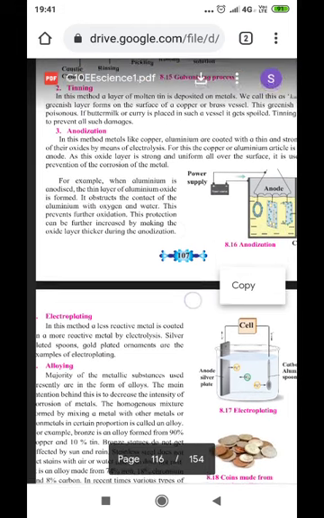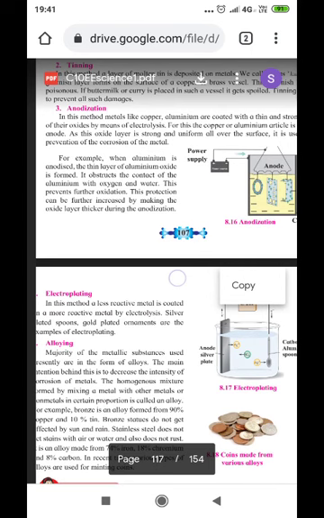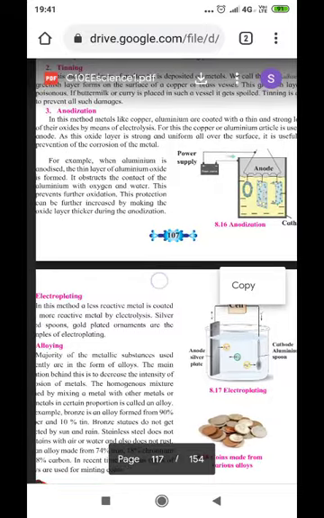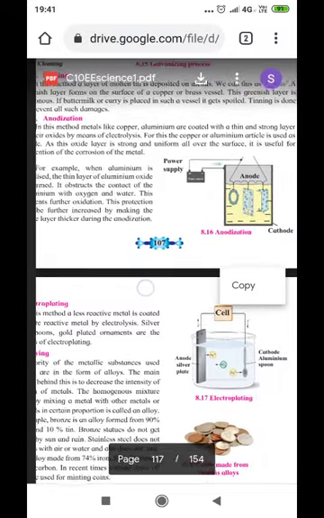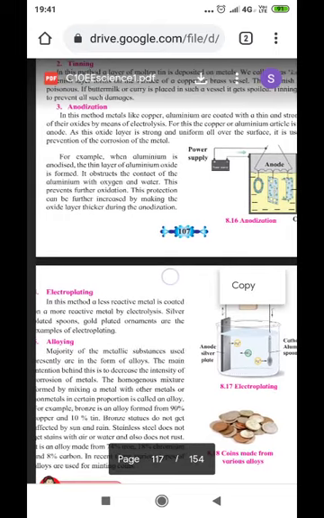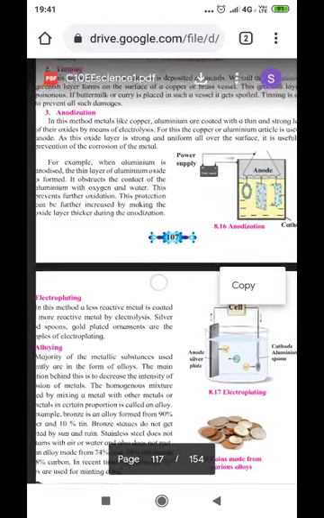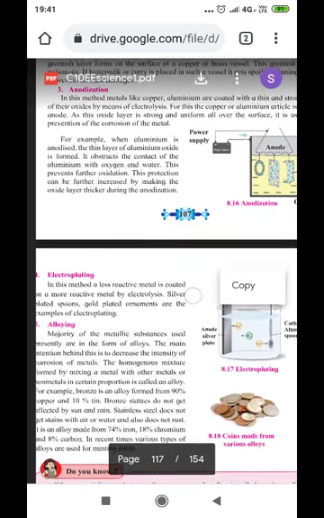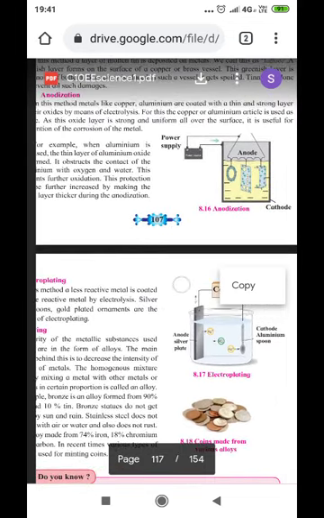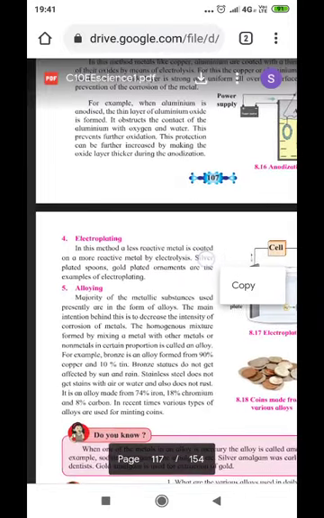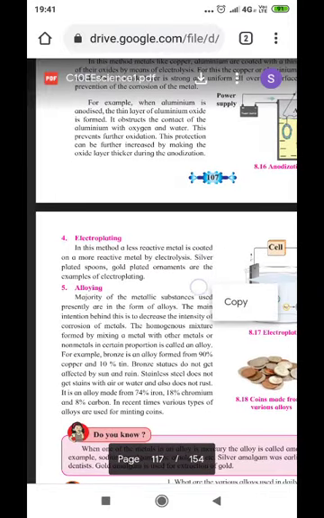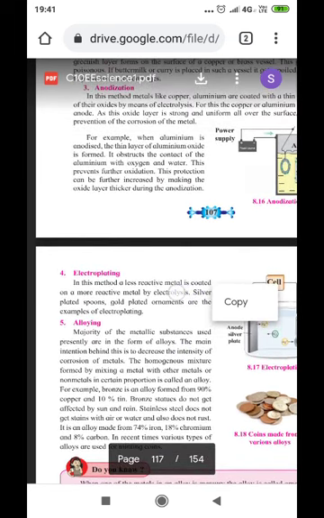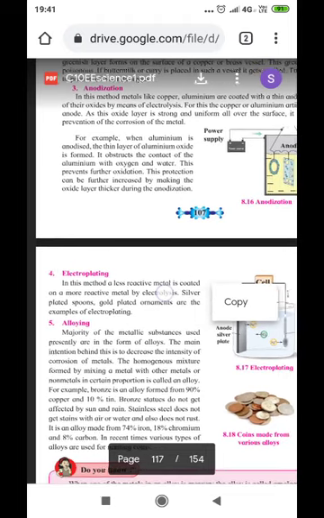Then, anodization. In this method, metals like copper and aluminium are coated with a thin and strong layer of their oxides by means of electrolysis. For this, the copper or aluminium article is used as the anode. This oxide layer is strong and uniform all over the surface. It is useful for the prevention of corrosion of the metal.